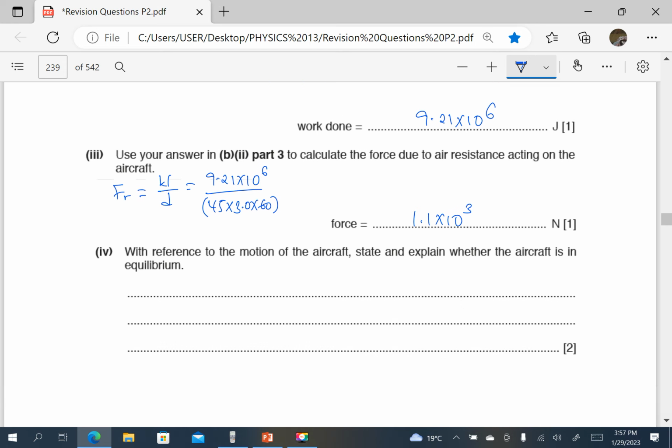With reference to the motion of the aircraft, state and explain whether the aircraft is in equilibrium. Of course, the velocity was constant, so it has constant velocity, which means no resultant force. So no resultant force, hence in equilibrium. Hence it is in equilibrium. Okay.